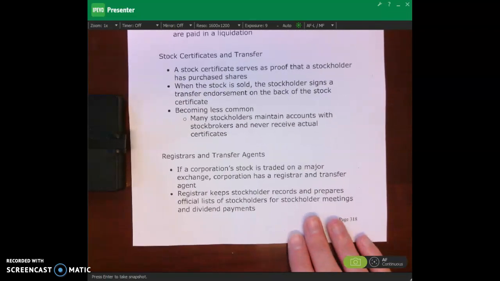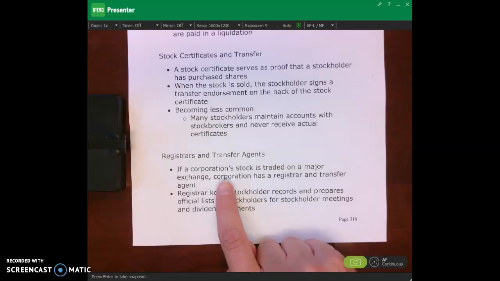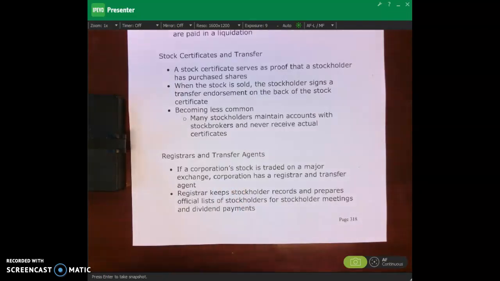But we can also have some registrars and transfer agents over here. If a corporation's stock is traded on a major exchange, the corporation has a registrar and a transfer agent. The registrar keeps stockholder records and prepares official lists of stockholders for stockholder meetings and dividend payments. So basically the corporation says, we don't want to do this. This is not what we do. That's not what Pepsi does. Pepsi makes Pepsi and other soft drinks.